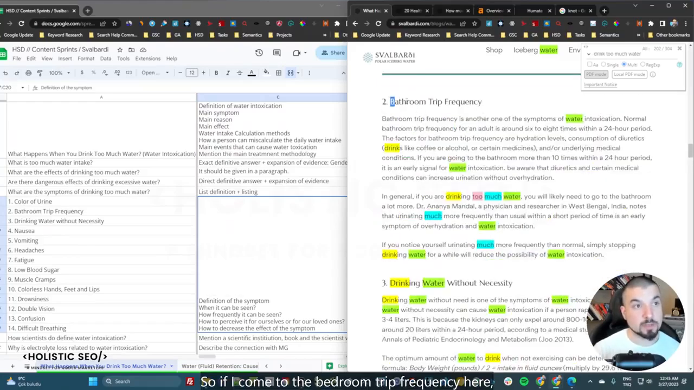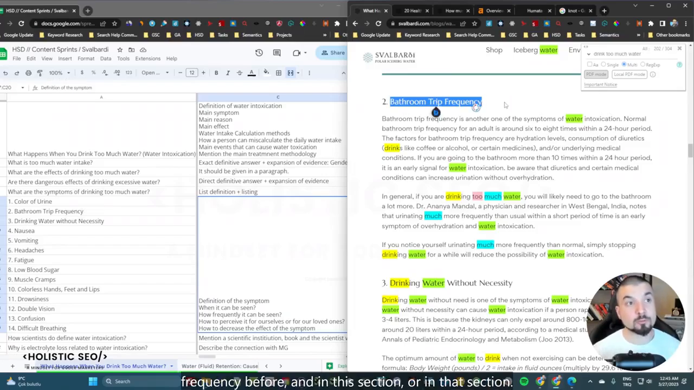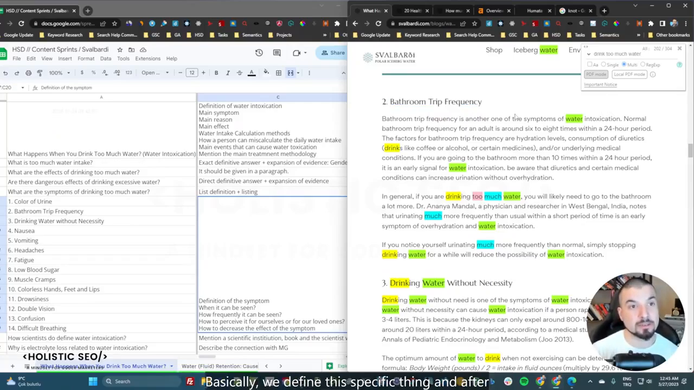So if I come to the bathroom trip frequency here, you will realize that we have talked about bathroom trip frequency before. And in that section, basically we defined this specific thing, and after defining it, we directly explained normal bathroom trip frequency, which is a different type of phrase sequence, and also the unique n-gram that we have used in this area.